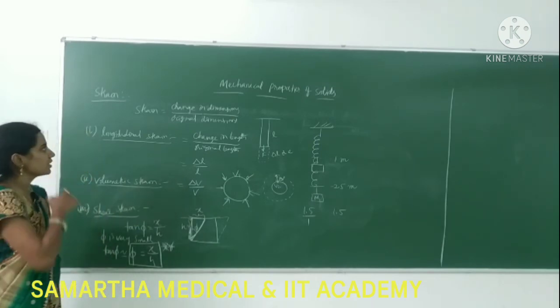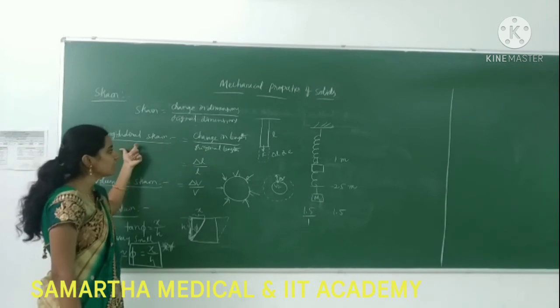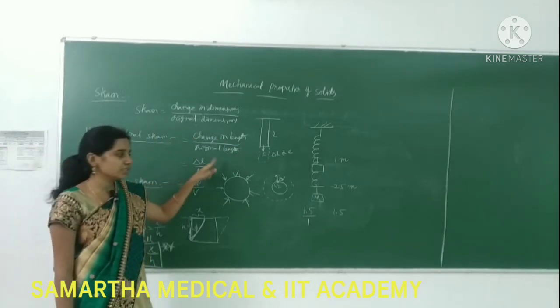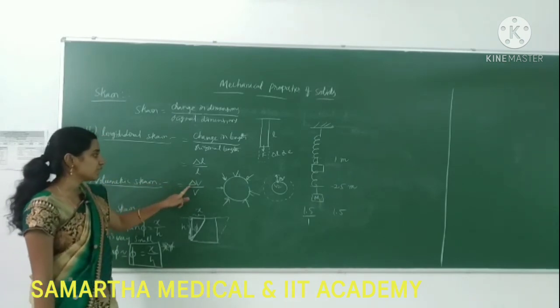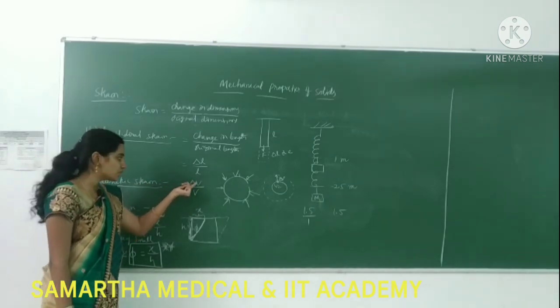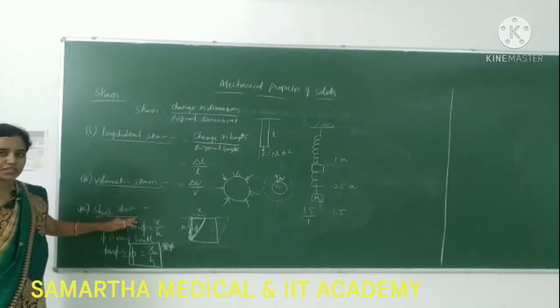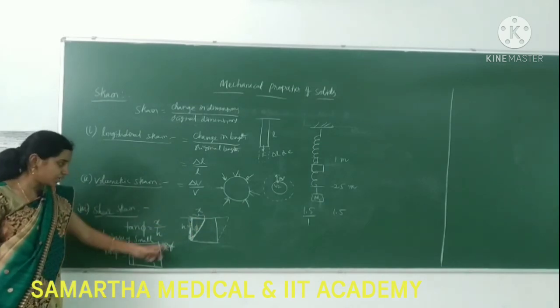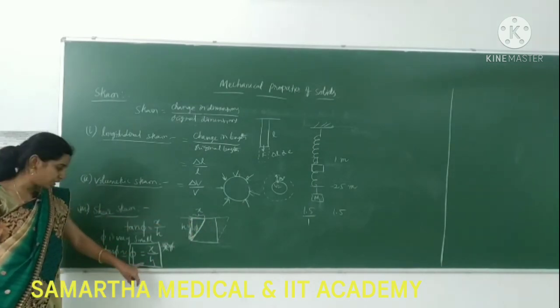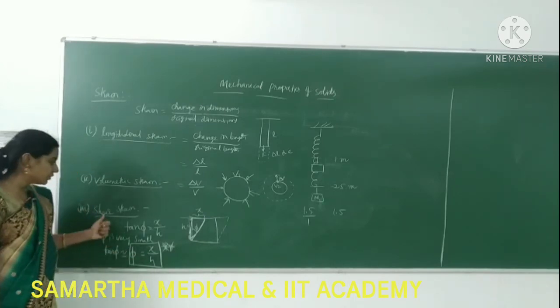So this is about the strain. Strain is nothing but change in dimensions to the original dimensions. Longitudinal: which is changing? Length is changing. Change in length by original length. Volumetric: which is changing? Volume is changing. So change in volume by original volume. Whenever you come to the shear strain, it is the displacement of the top surface of the body divided by the length of the surface of the body, that is h. So phi is equal to x by h gives you the shear strain.